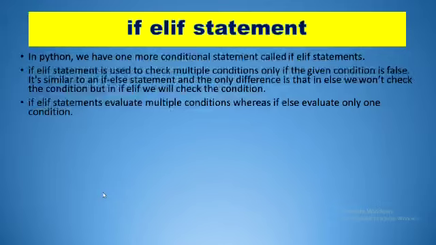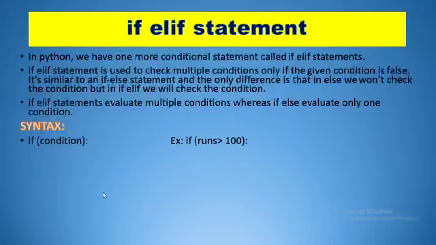In if-elif statements, we will check another condition in case the condition is false, whereas in if-else we don't check any other condition if the condition is false.